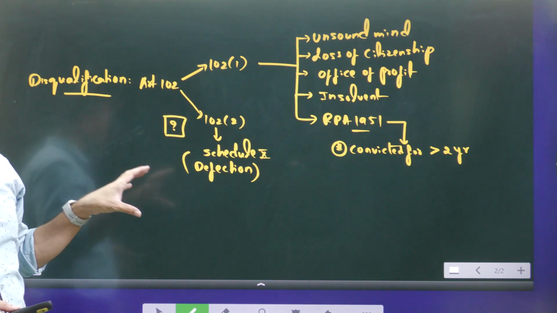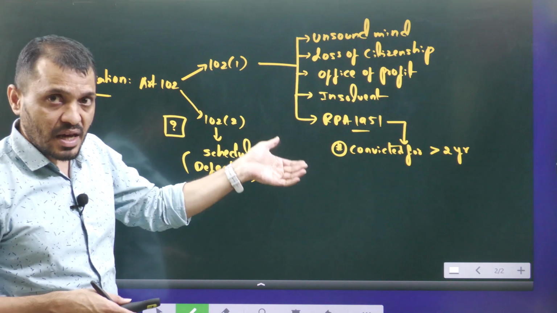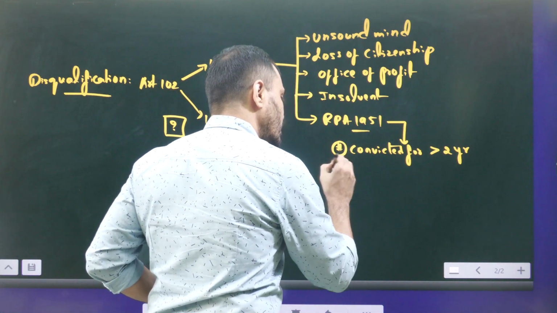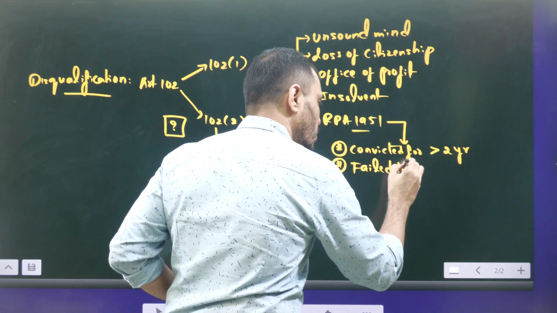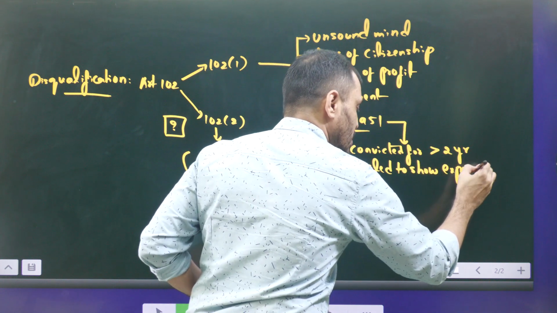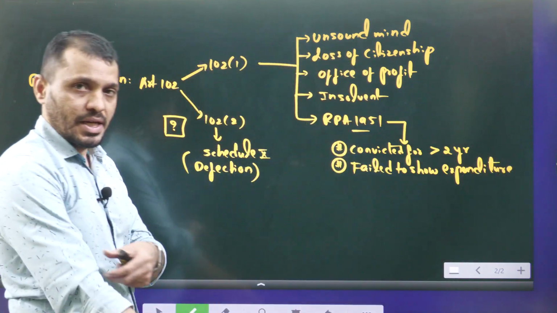Not only this provision, under the RPA there are other grounds for disqualification as well. For example, failing to show the expenditure. Whatever money they spent in the election, they have to file that expenditure within 30 days, otherwise the person will be disqualified.